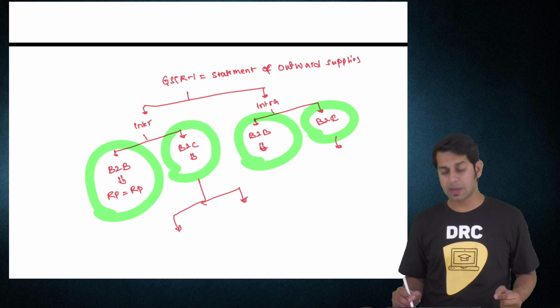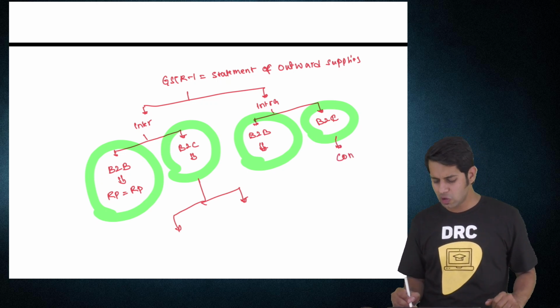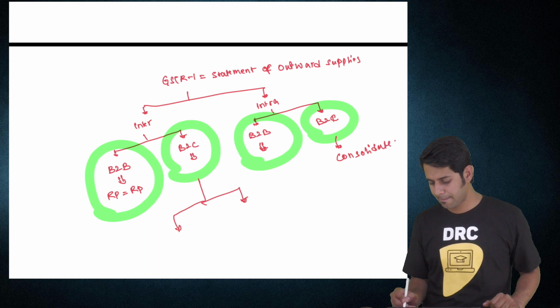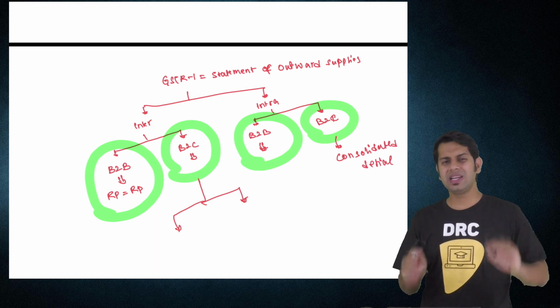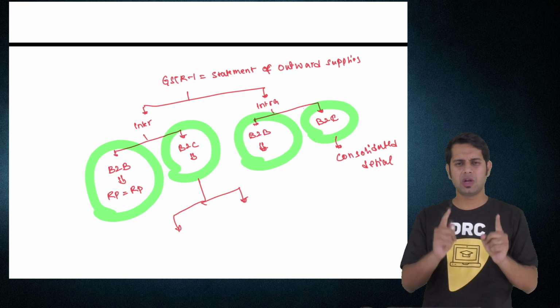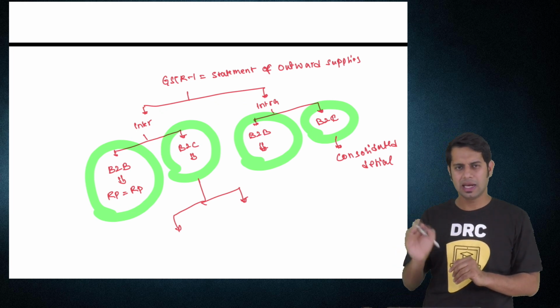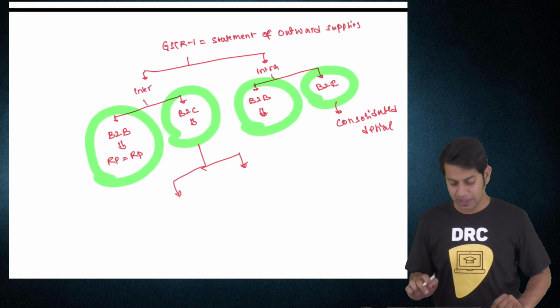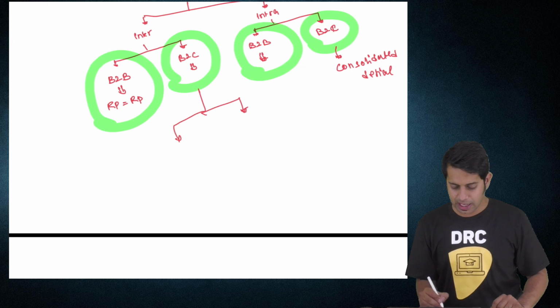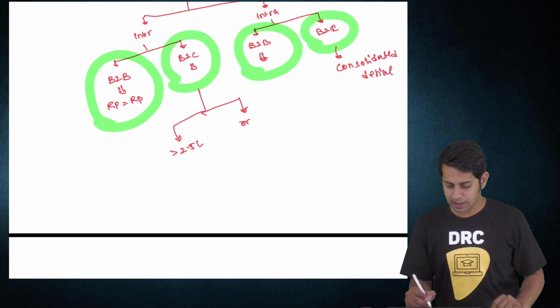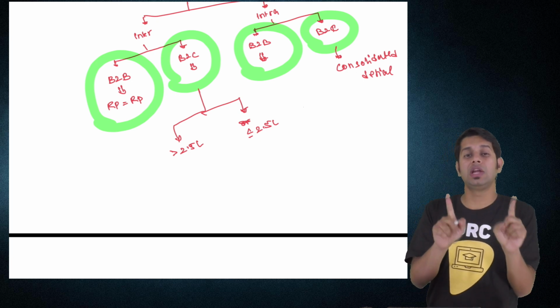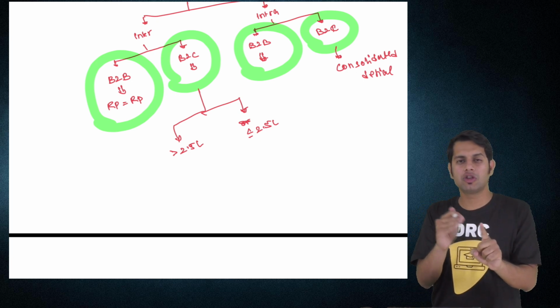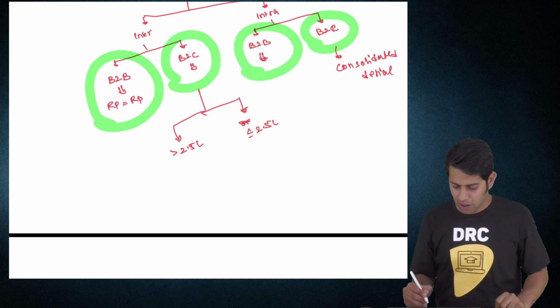If you are making B2C supplies within the state, then you should give consolidated details, meaning what is the total supply made in that particular state, and you should give rate wise consolidated details. But if you are making B2C supplies interstate to another state, then check whether the invoice value is more than 2.5 lakhs or less than or equal to 2.5 lakhs. Check what, sir? Check the individual invoice value.